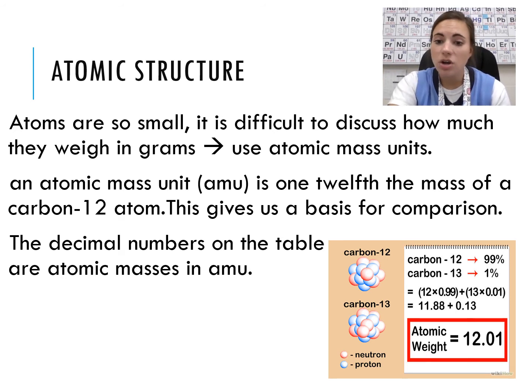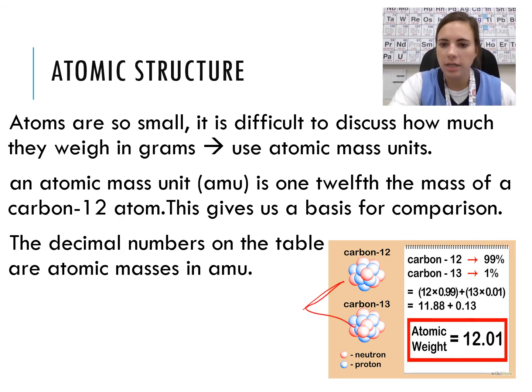So atoms are so small that it's very difficult to talk about their mass in grams. So instead, they created the atomic mass unit, and it's based on carbon. You don't need to understand that. But you just need to know that the AMU, atomic mass unit, is technically what the numbers on the periodic table are. So if you look at this example, it shows us carbon 12 and carbon 13.